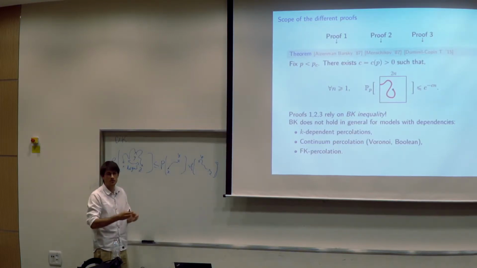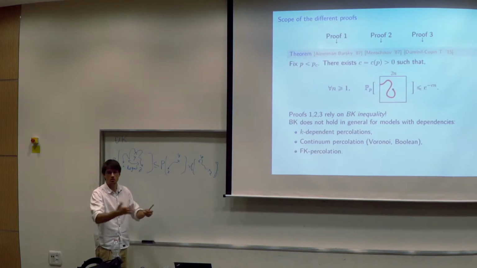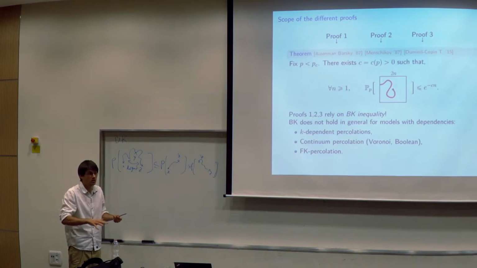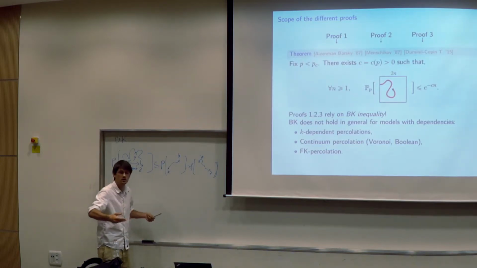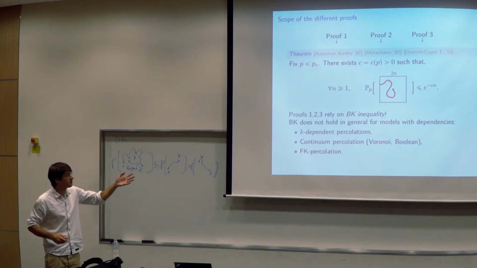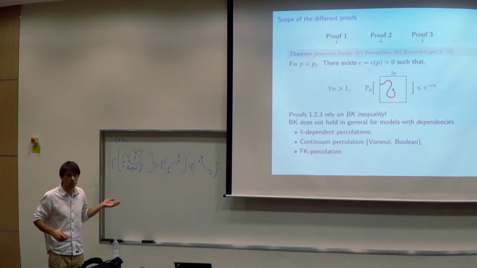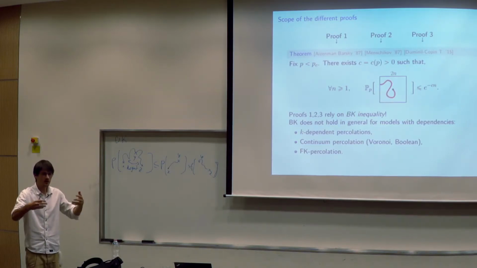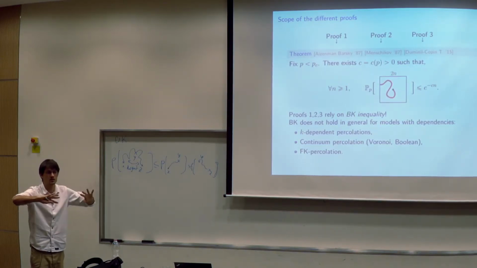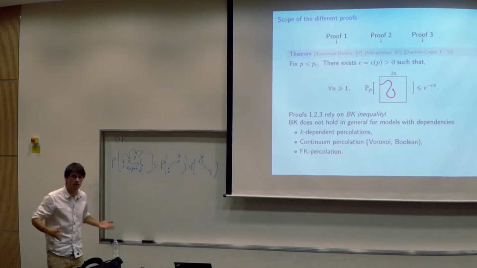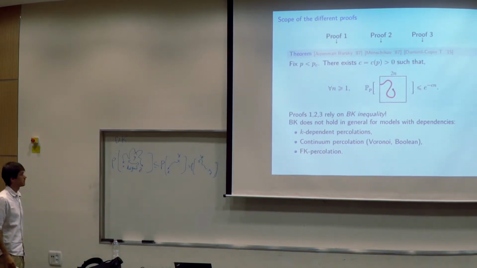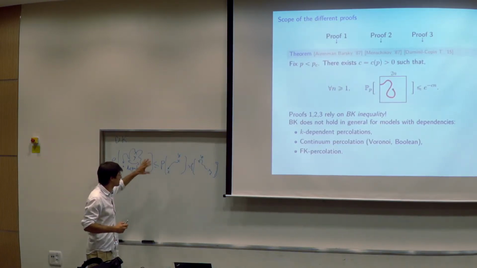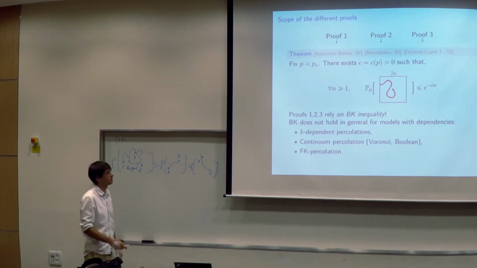For example, you can think of just a random partition, and then you color with probability, exactly in the spirit of this morning. Then what you end up with is a model with local dependencies where you lose this decorrelation. And even for 2-dependent percolation, we were not able to prove it. It was really frustrating, because I ask for a very strong independence property, just that things at distance 2 are independent, and we were still not able to prove it.